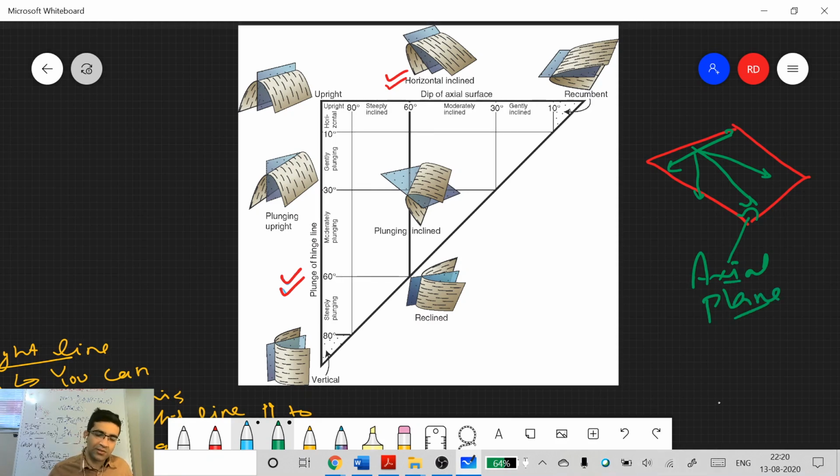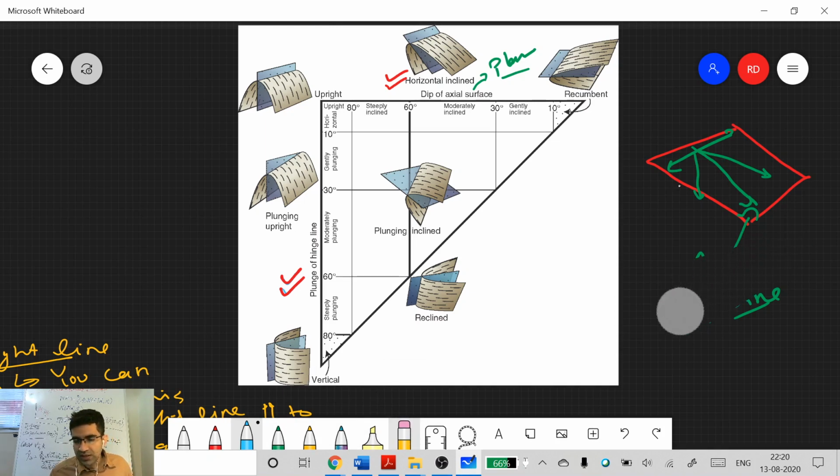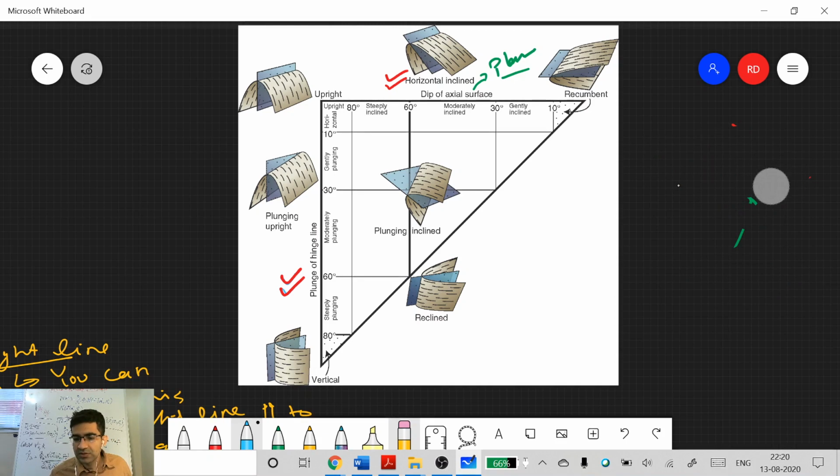If it is a curved surface, the dip will change. So dip of axial surface, or you can say plane here. Then you look at this hinge line that is contained. You see, the axial surface is itself generated by connecting different hinge lines, so the hinge line will always be present in this axial surface. So first let me ask you if you already understand some of these concepts.